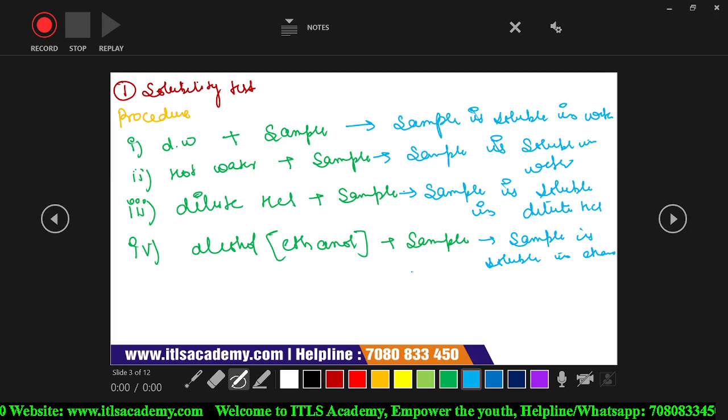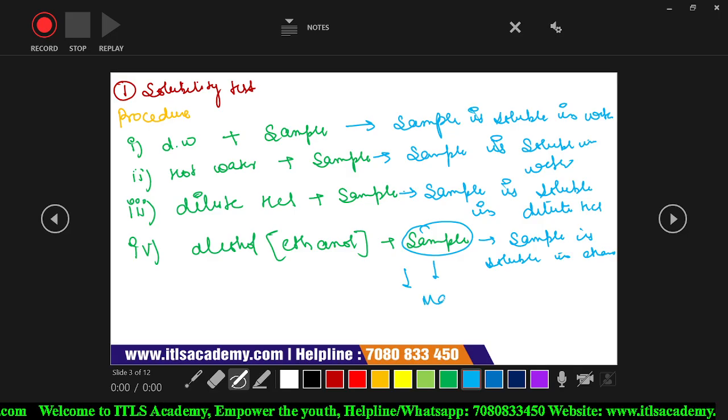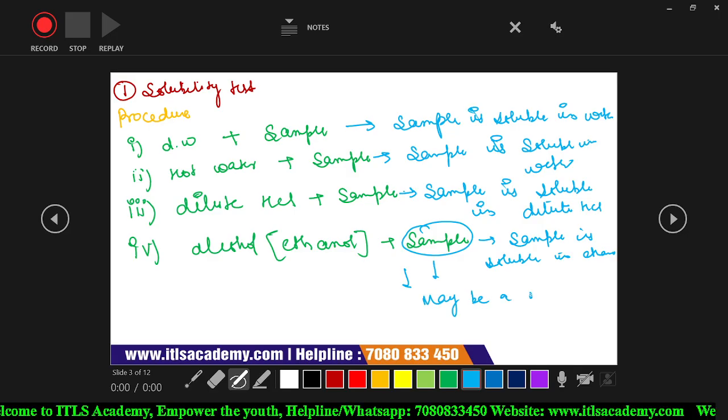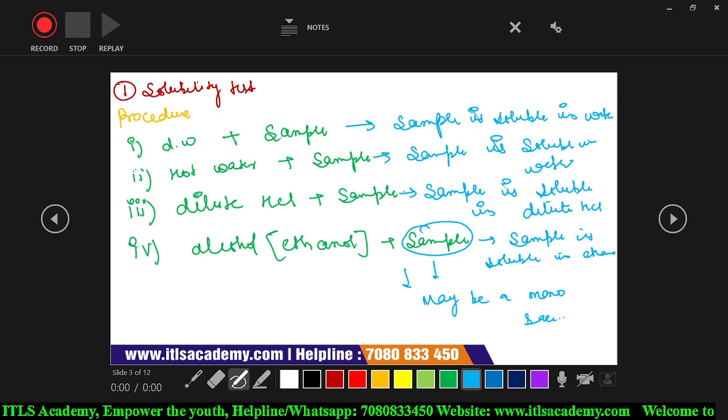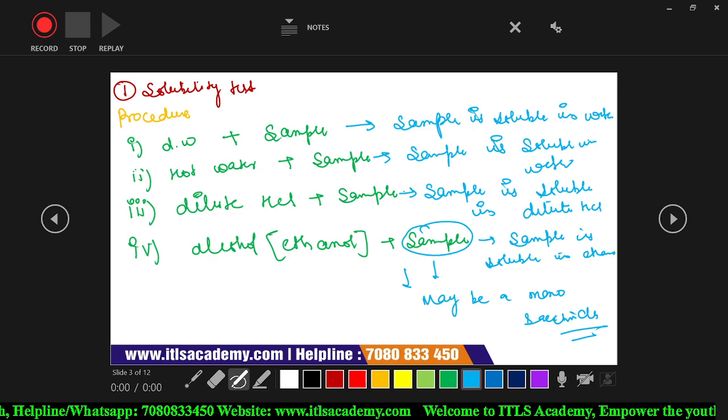Then it means that it may be a monosaccharide. If it is not dissolved, then it means that it is not a monosaccharide. Clear? Solubility test is clear? Yes, ma'am.